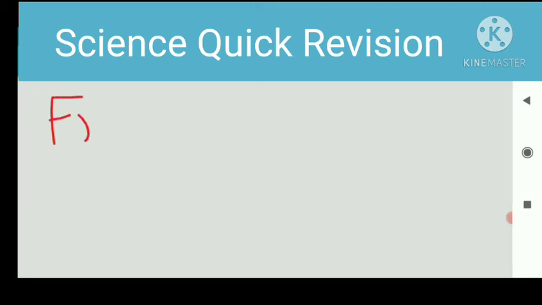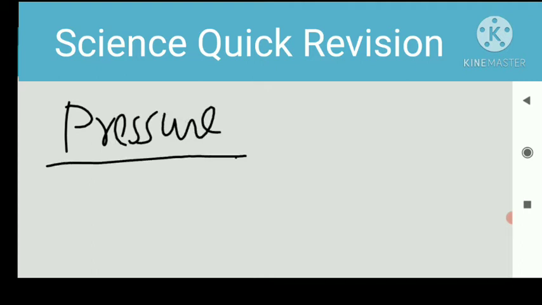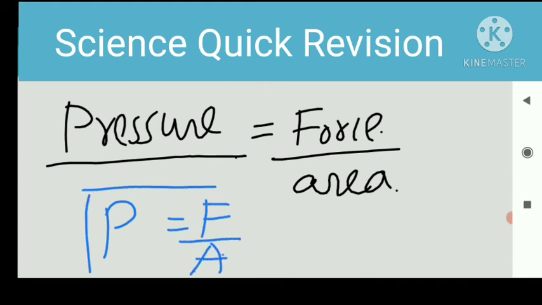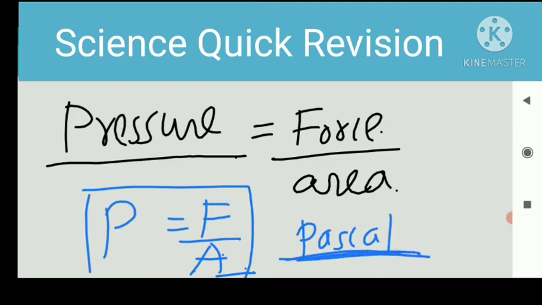Now, frictional force. Firstly we define pressure. What is pressure? Pressure is equal to force upon area. We represent pressure by the symbol P, force by F, and area by A. Pressure is equal to force upon area, and its unit is Pascal.